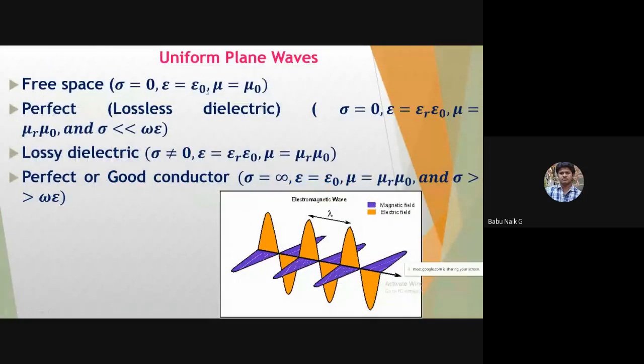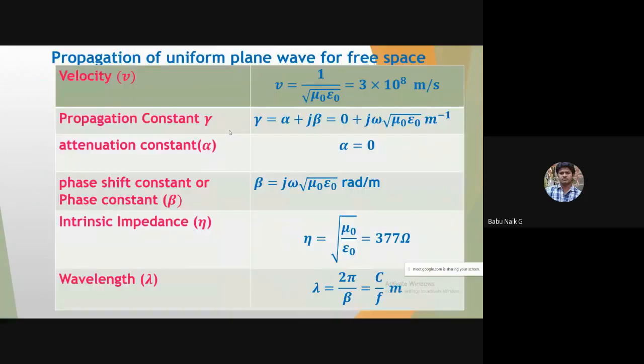I will show you how we are going to calculate in free space by considering all those 6 formulas for a uniform plane wave traveling in free space. So for free space, the conditions are sigma equal to 0, epsilon equal to epsilon naught, mu equal to mu naught.